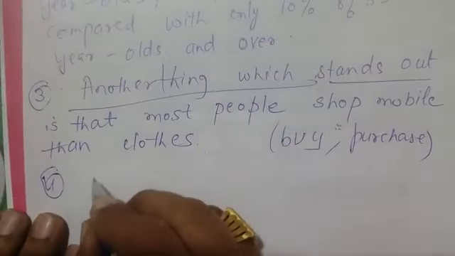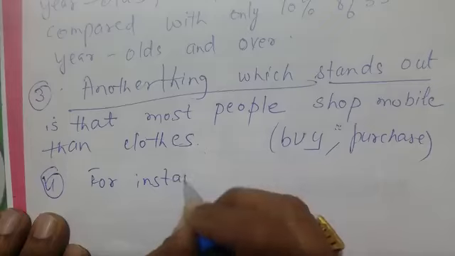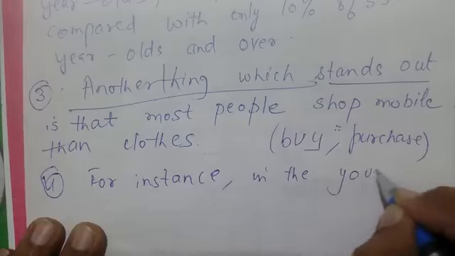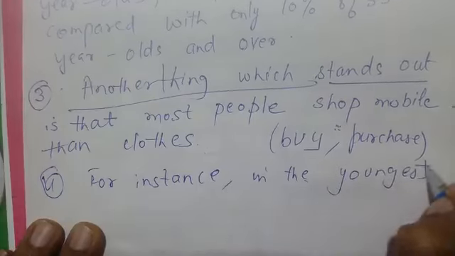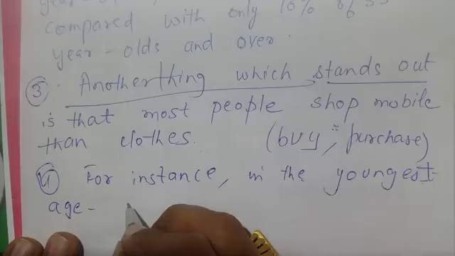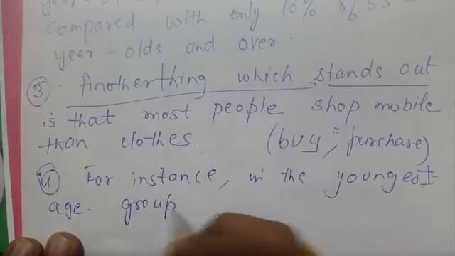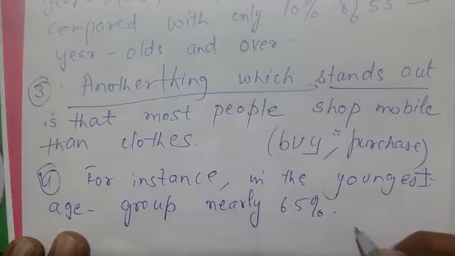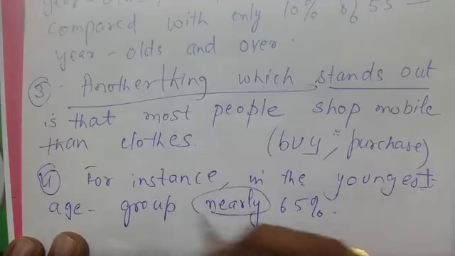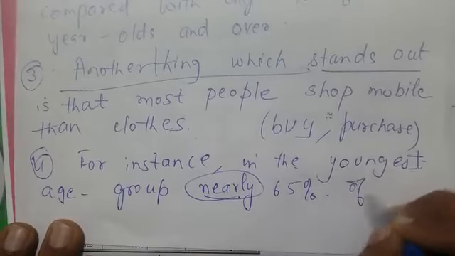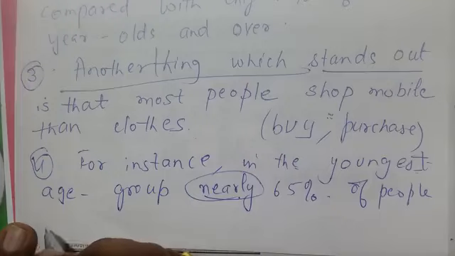So let's go to the fourth. Here we can use another language, for instance, in the youngest age group we can say, so the before EST, because which degree is superlative. So age group, what was the percentage if you remember? Nearly 65 or complete 65, right? If you think you can write, if you don't think, don't write, don't get puzzled. 65% of people. Then go to next one.